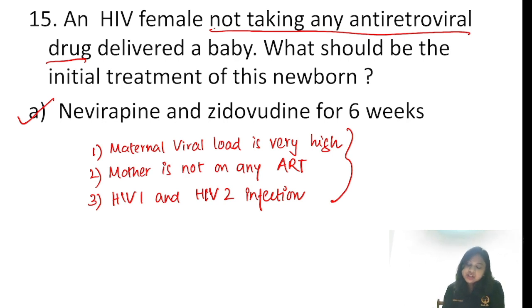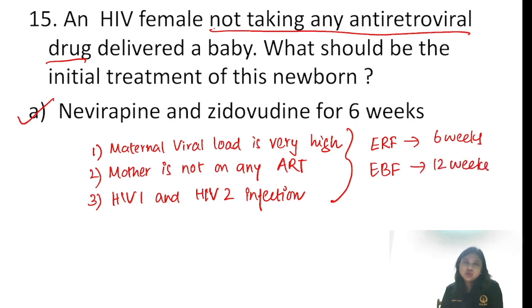According to the recent guideline, if you're going for exclusive replacement feeding, then we need to start nevirapine plus zidovudine from birth till 6 weeks. If it is exclusive breastfeeding, then we need to continue it for 12 weeks. And if the maternal viral load is not high and the mother is on ART, then we can give monotherapy with nevirapine only. So syrup nevirapine is going to suffice.